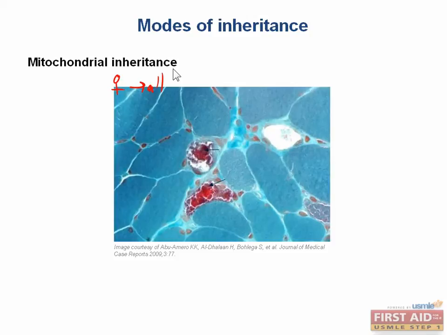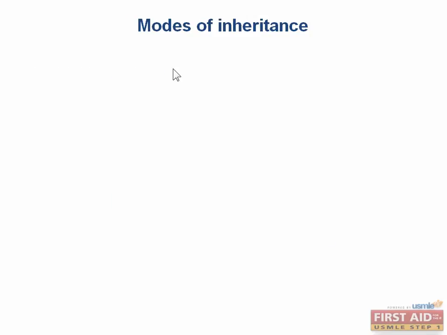Alright, so how are you going to see these inheritance patterns on your exam? Well, one way you can be tested on inheritance patterns is that you might be asked what the probability is that someone gets a disease after being given some other information, which might include a family tree. An easy way to do these is to draw a 2x2 grid called a Punnett square, kind of like what I drew earlier. This allows you to see all the possible combinations of genotypes for an offspring of two parents. So let's say two people who are carriers for an autosomal recessive trait but don't have the trait themselves have a child.